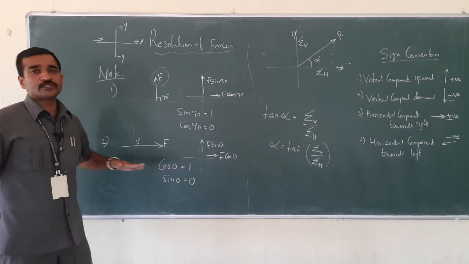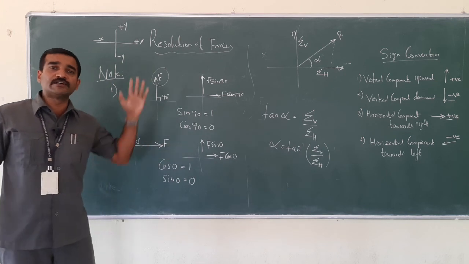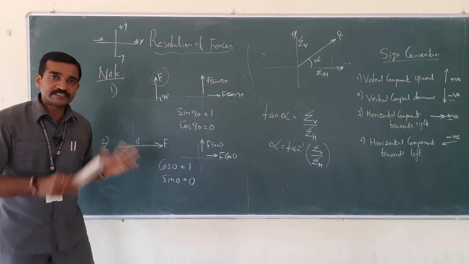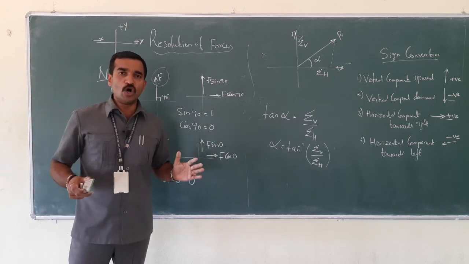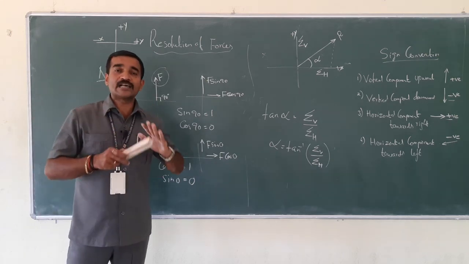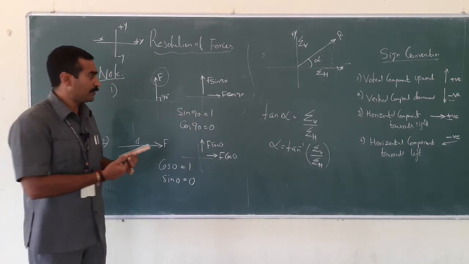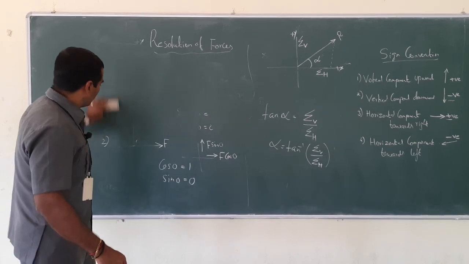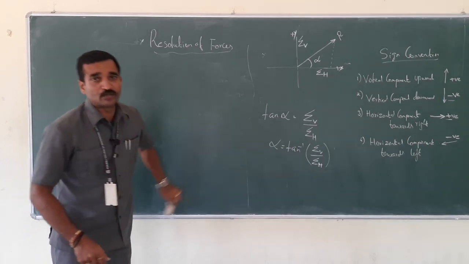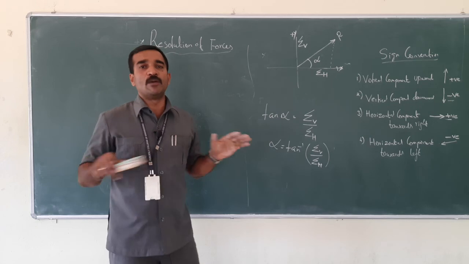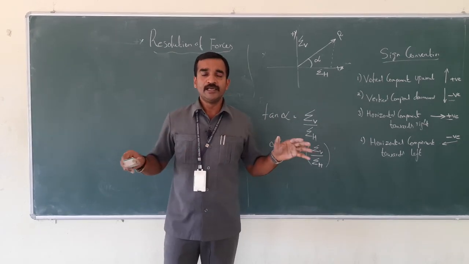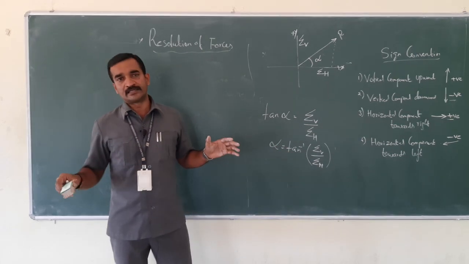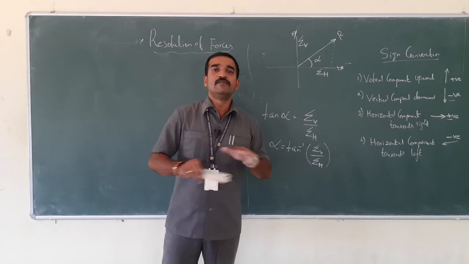Right. Next, if the force is acting horizontally, then you need not consider the vertical component because sin 0 is 0 and cos 0 is 1. So the horizontal force has no vertical component. Right. So you have to remember this while solving the problem. You have to remember a couple of things here. First, you will have to resolve all the horizontal components, that is the sum of all the horizontal components. Next, you will have to resolve all the vertical components, that is the algebraic summation of vertical components.